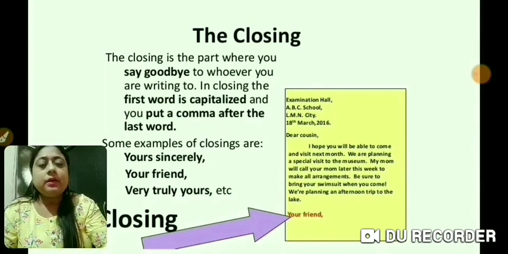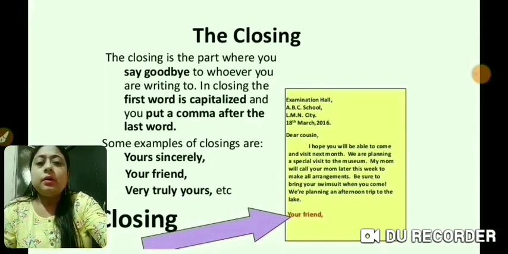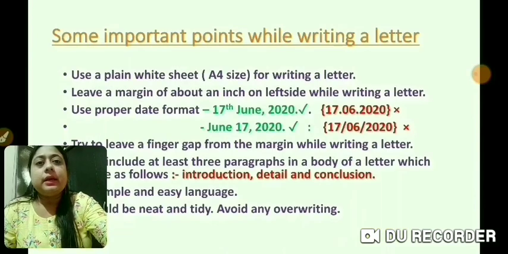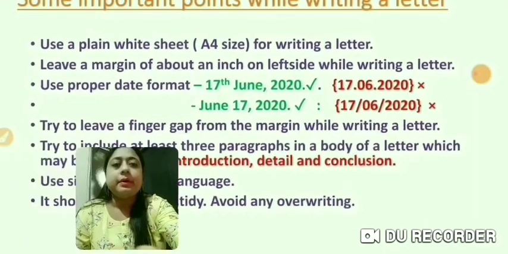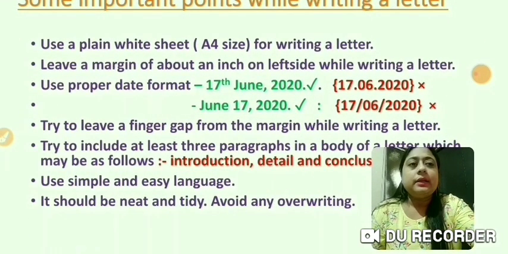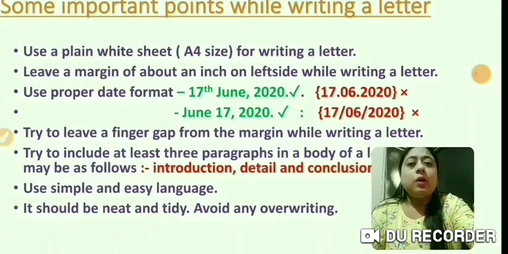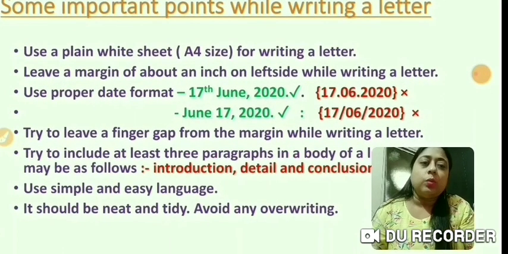So these were the parts of a letter, basically an informal letter. Now, what are some of the important points that we should remember while writing a letter? We should always use a white sheet.